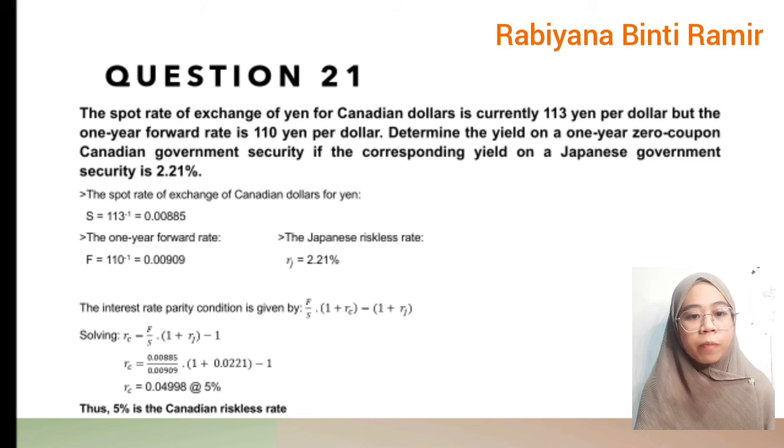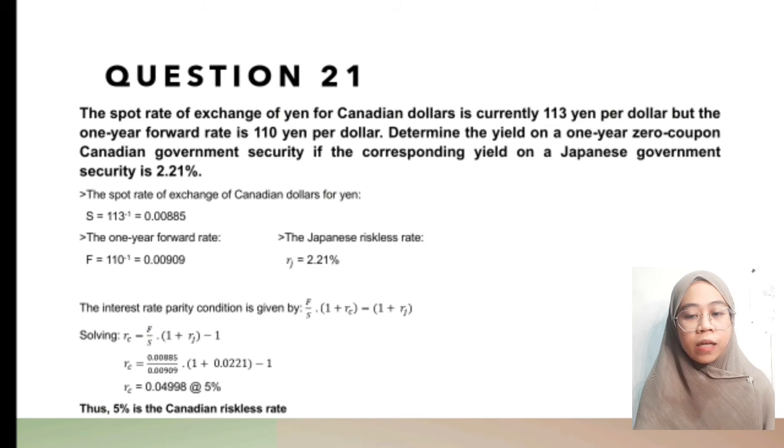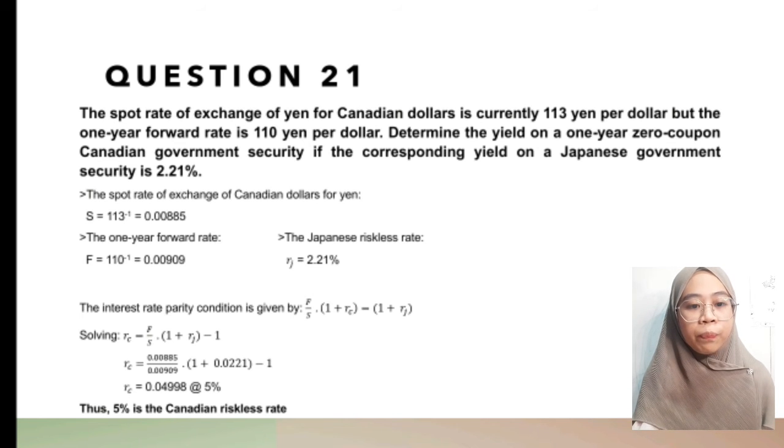Question 21. The spot rate of exchange of yen for Canadian dollar is currently 130 yen per dollar, but the 1-year forward rate is 110 yen per dollar. Determine the yield on a 1-year zero coupon Canadian government security if the corresponding yield on a Japanese government security is 2.21%. And the spot rate of exchange of Canadian dollar for yen is 0.00885, the 1-year forward rate is 0.00909, and the Japanese riskless rate is 2.21%.